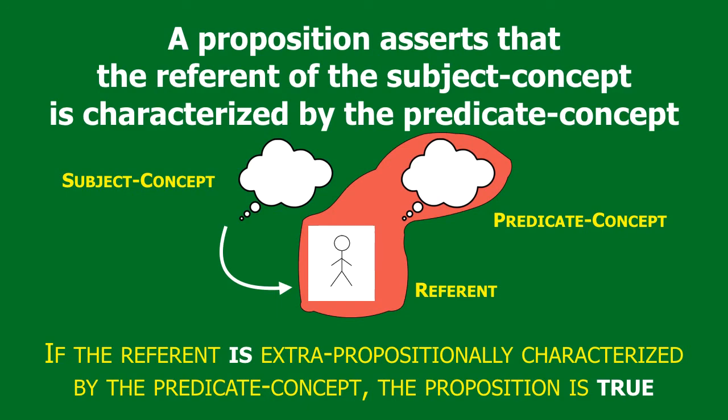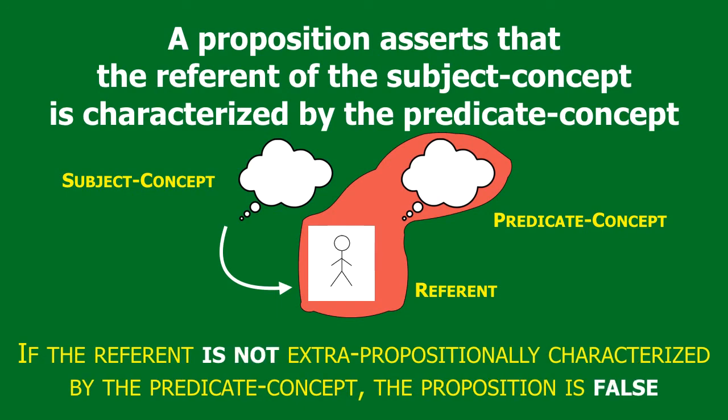Otherwise it's false. And that extra propositional state of affairs, which could be something that walks around like Zayd, or some other concept in the mind, is what we mean by reality. So if the referent of the subject concept is extra propositionally characterized by the predicate concept, then we say the proposition is true. Otherwise, we say that the proposition is false.